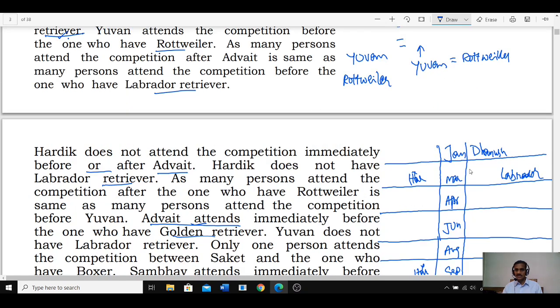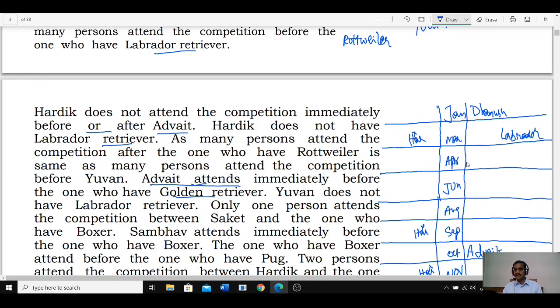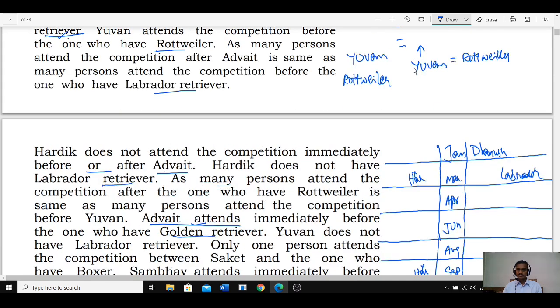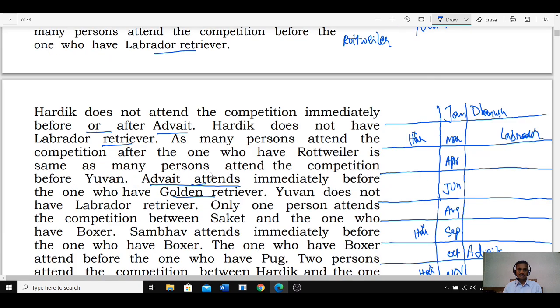Hence, how many possibilities we have for this Yuvan and Rottweiler? 2 possibilities. Yuvan can be in the month of April and June. Rottweiler can be August and September.